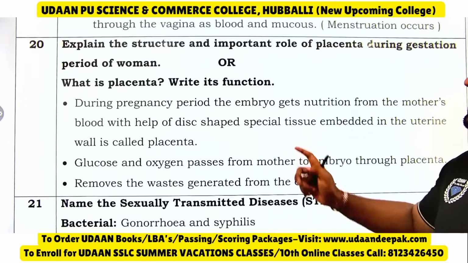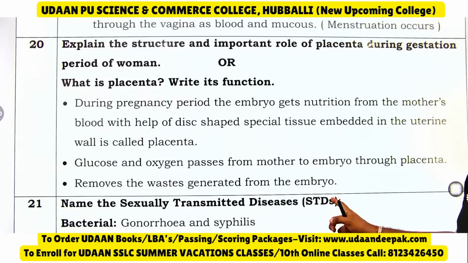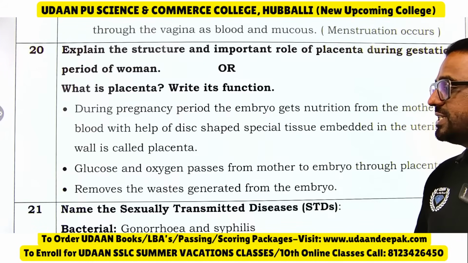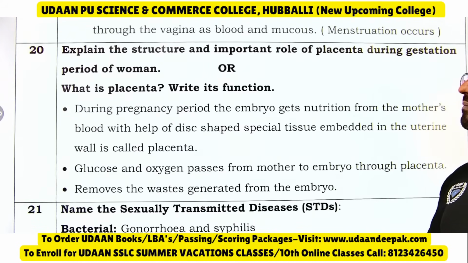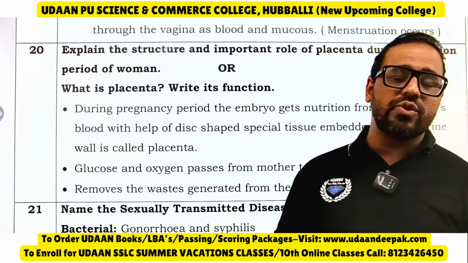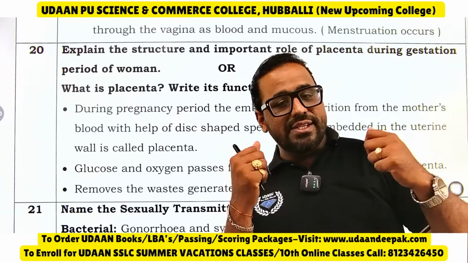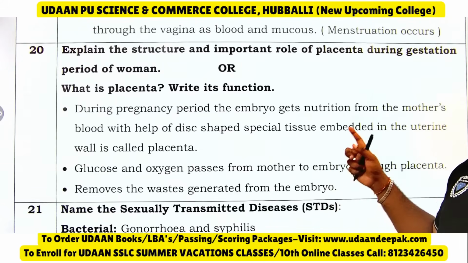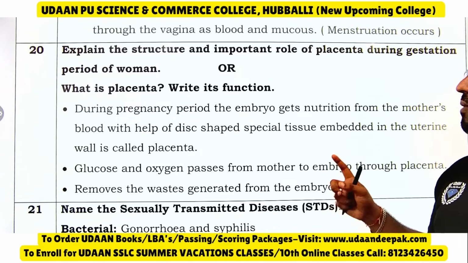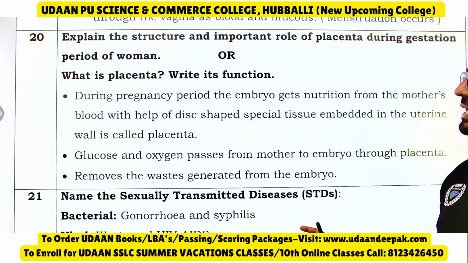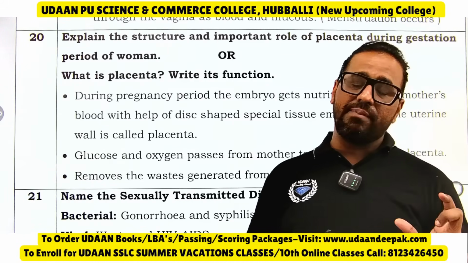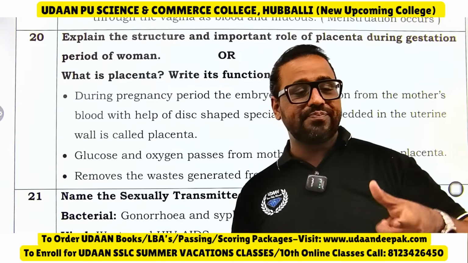Next, explain the structure and important role of the placenta during the gestation period of a woman, or what is the placenta and its function. During the pregnancy period, the embryo gets nutrition. If she is pregnant, the baby should get food for nourishment and development. For that purpose, from the mother's blood, a special disc-shaped tissue embedded in the uterine wall is called the placenta. Gestation in biology we call it what? Gestation.